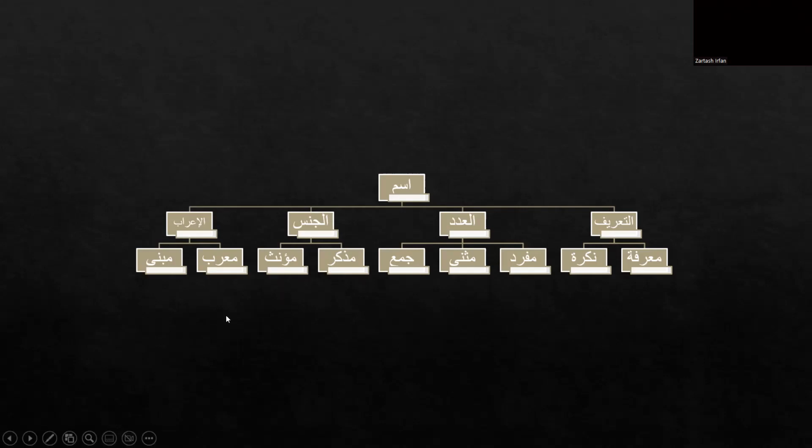Then comes the fourth type, and that's al-i'rab. That can be mu'rab and mabni. The mu'rab nouns are those nouns which are flexible, or you can say that these nouns change their endings. And mabni nouns, we can call them non-flexible nouns, and they do not change their case endings. And that's why they are called mabni.